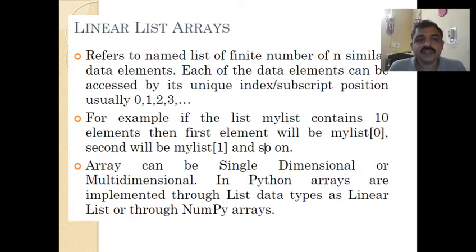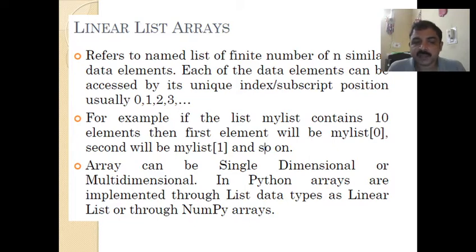Linear lists and arrays refer to a named list of a finite number n of similar data elements. Each of the data elements can be accessed by its unique index or subscript position, usually 0, 1, 2, 3. So here the data elements are stored in sequence, and each one has an index. For example, if the list mylist contains 10 elements, then the first element will be mylist[0], the second element will be mylist[1], and so on. An array can be single-dimensional or multi-dimensional.